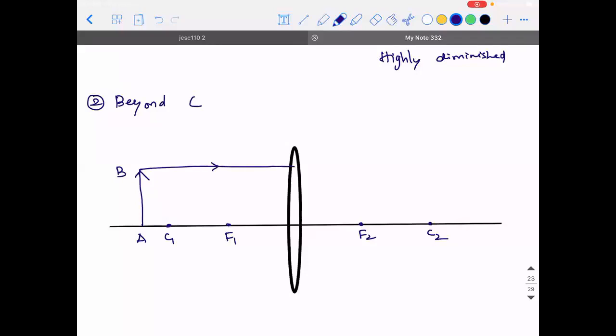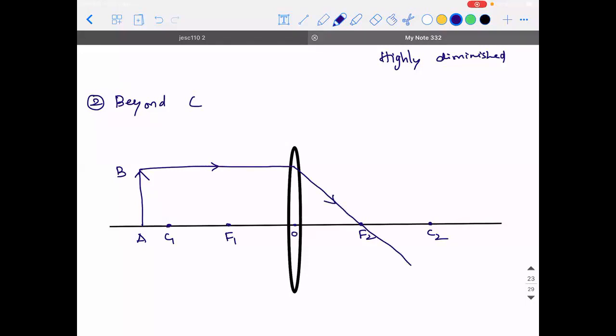I already told you the first rule. Any ray parallel to the principal axis will, after refraction, pass through the focus. Never forget the arrow mark, okay?